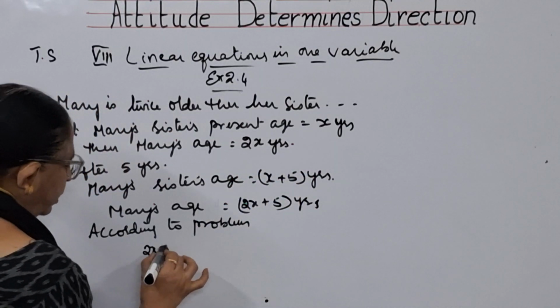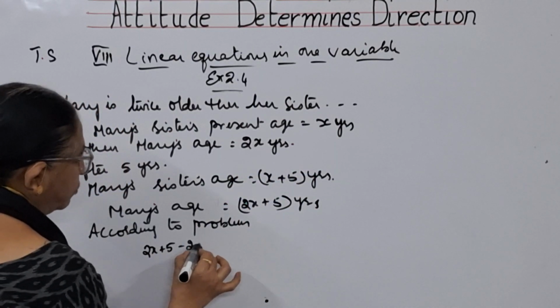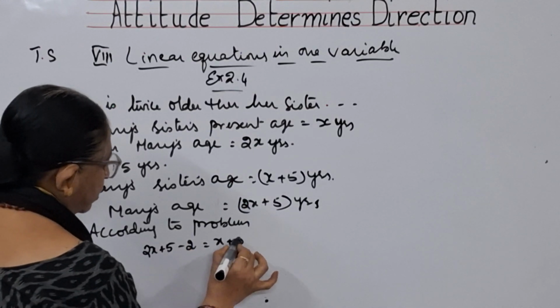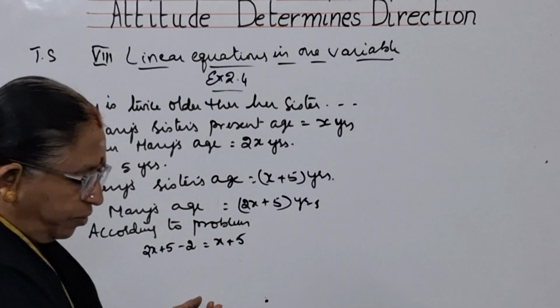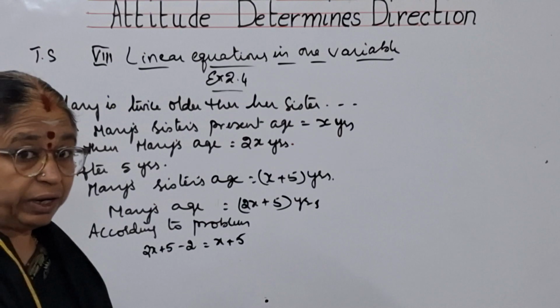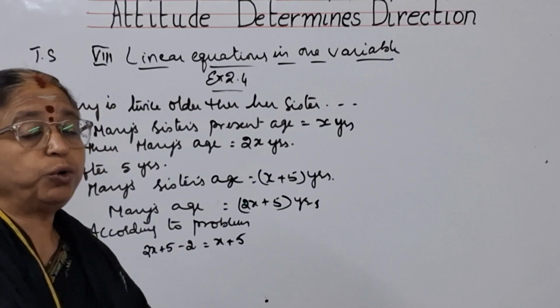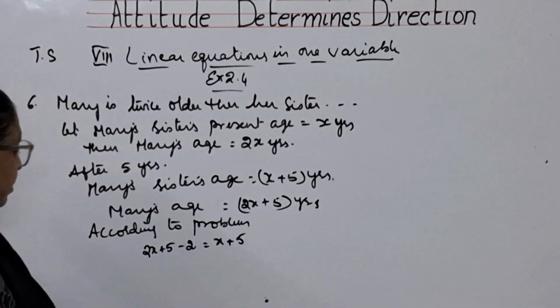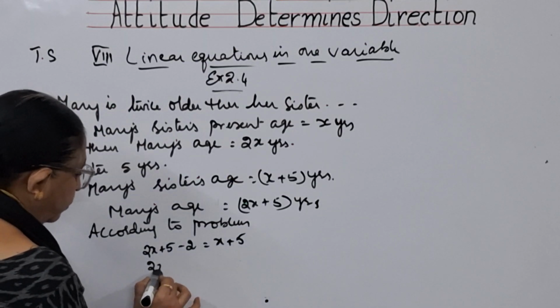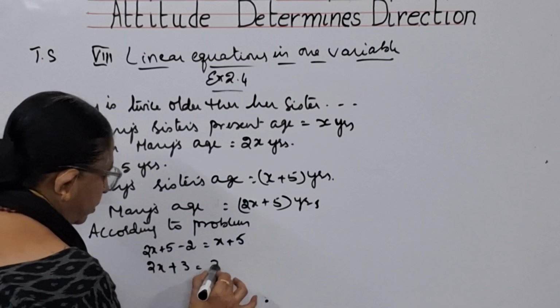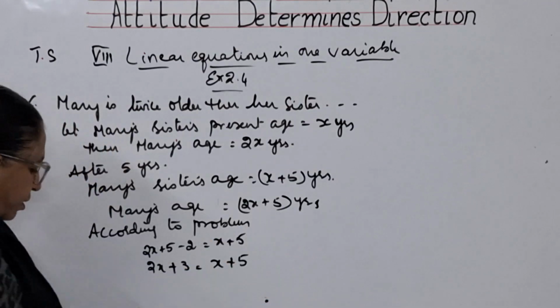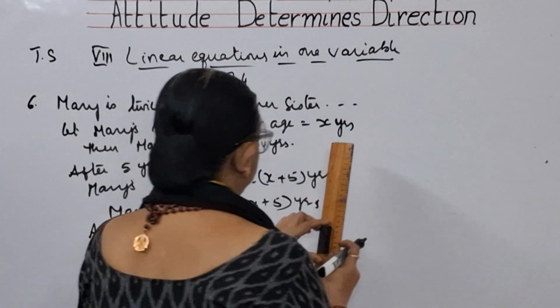That means 2x plus 5 minus 2 is equal to x plus 5, because she has 2 years more. So if you remove that extra value, that should be equal to the age of her sister. So how much are you getting? 2x plus 3 is equal to x plus 5.